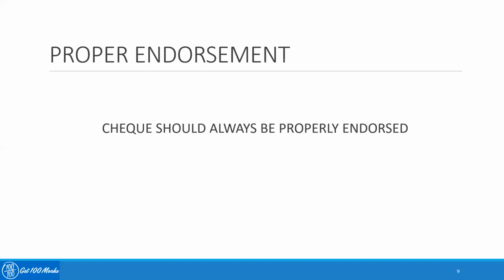So in that case, endorsement is not legally necessary. But if it is an order check or crossed check, obviously endorsement becomes very necessary. Endorsement should always be done in a proper form containing a signature, at least in an initial form, right? So this is how the check should appear, and these are the various precautions that the paying banker should take care of while making the payment against the particular instrument.